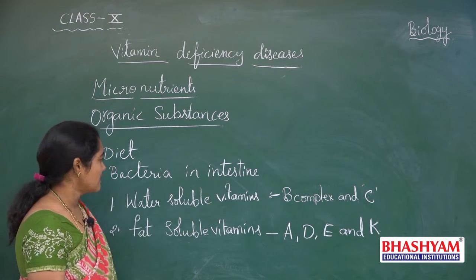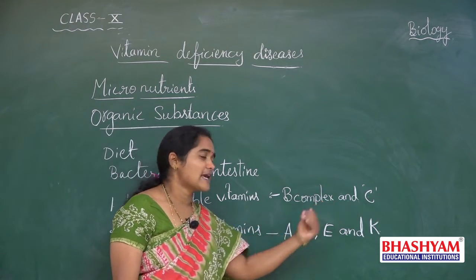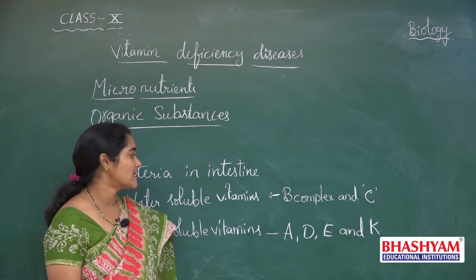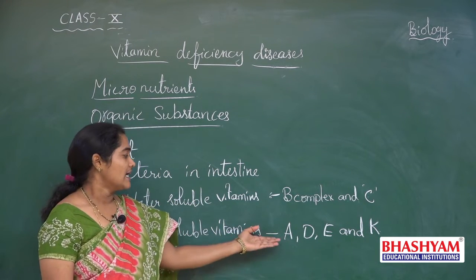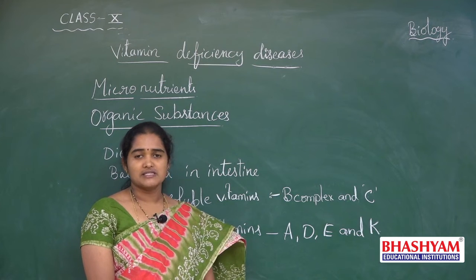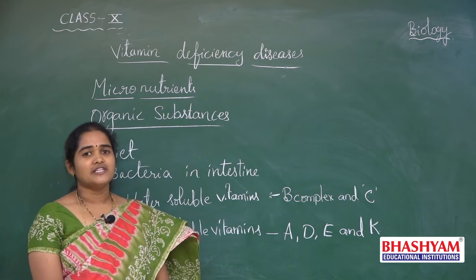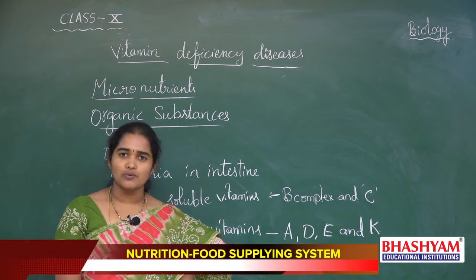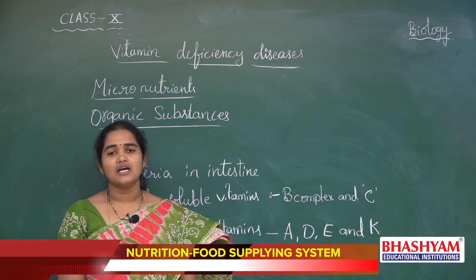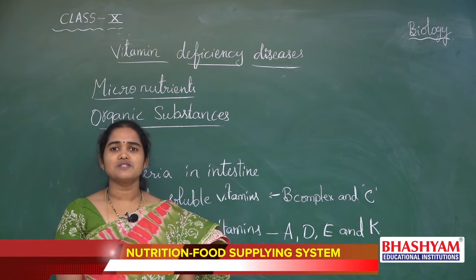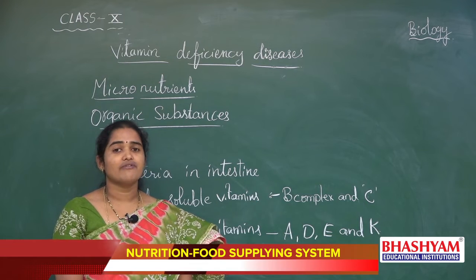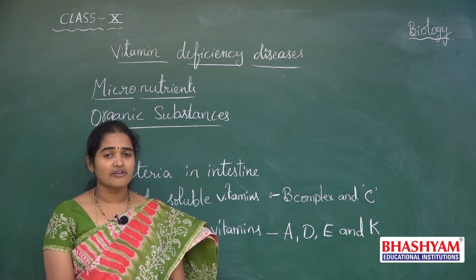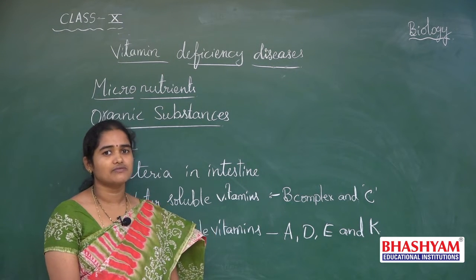Now, let us see the chemical names of these B complex, C, and A, D, E, K vitamins. If this vitamin is deficient, what diseases we get, what are the symptoms for that disease, and from which food sources we get these vitamins.